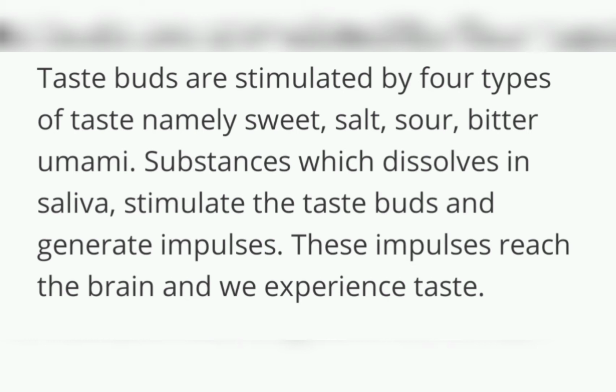Taste buds are stimulated by four types of taste, namely sweet, salt, sour, and bitter. Umami, I told you, is the happiness taste. When you drink milk, eat soya bean or meat, you feel a special happiness. That is umami. Substances dissolving in saliva stimulate the taste buds and generate impulses. This impulse reaches the brain, and we experience the taste.